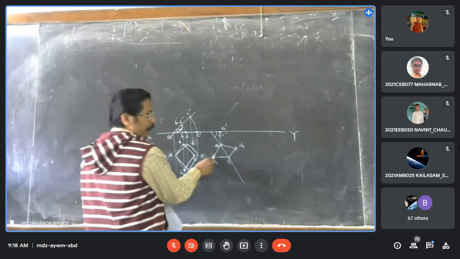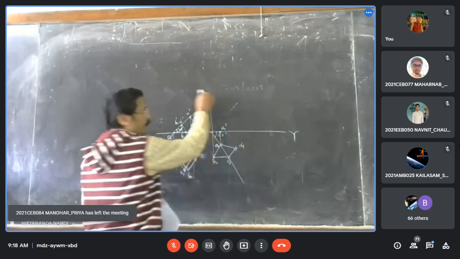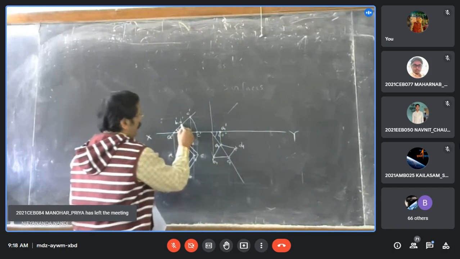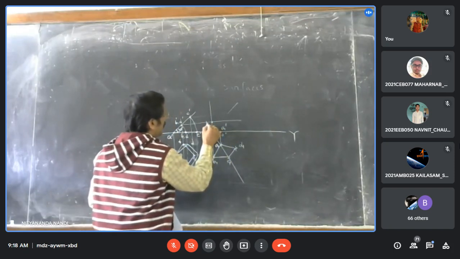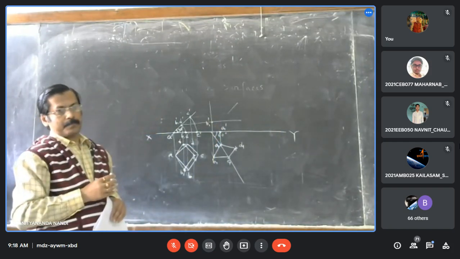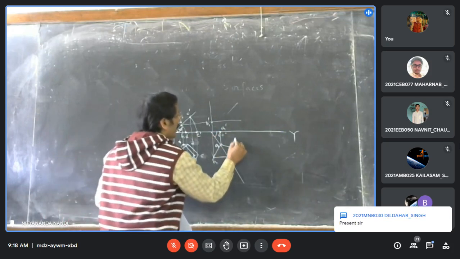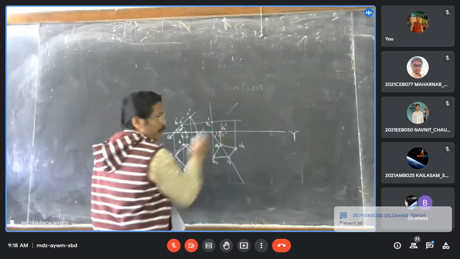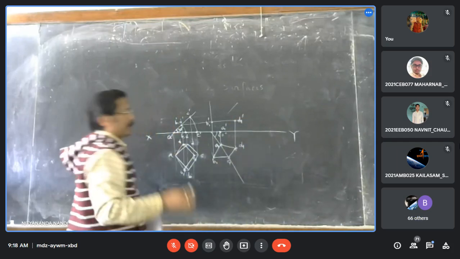Similarly, B1, follow me. You project B1, you project B, and this intersecting point will be B1 dash.